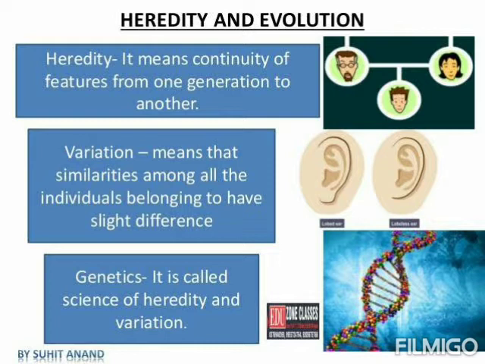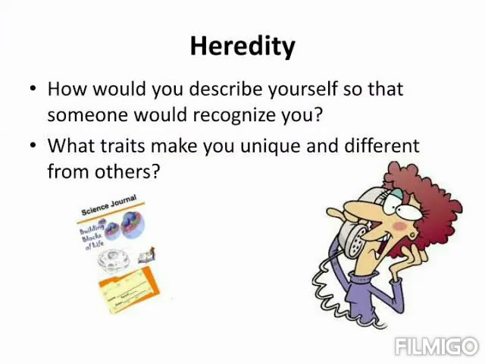If there occur some kind of changes, it is known as variation, and genetics is the science of heredity. How would you recognize yourself, so that someone would recognize you? We have some kind of uniqueness which makes us different from others. These are all the traits and features which make us different. We are not the exact copy of our parents. We have some variation which makes us different from others. That is because of the passing of the character, and that comes under heredity: passing of the character from parents to offspring.